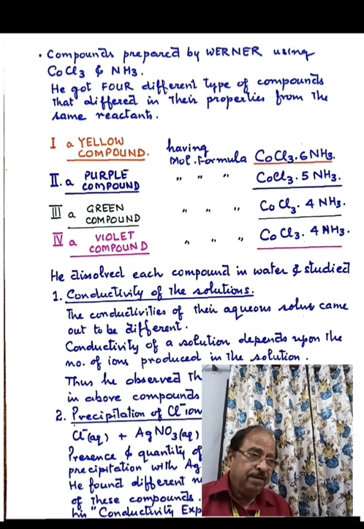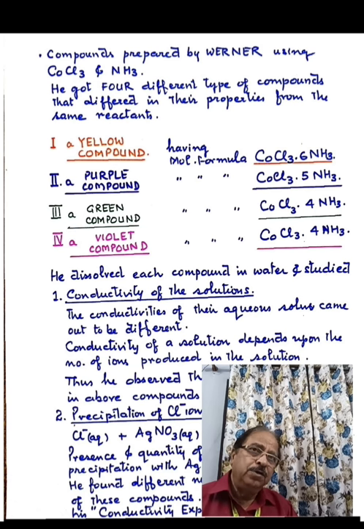Then how do we find out the presence of chloride ions, or if we have to quantitatively check how much chloride ions are present? We treat it with silver nitrate solution, AgNO3 solution, and the chloride ions form a white precipitate of silver chloride. So this is how we can quantitatively estimate the moles of chloride ions present in the solution.